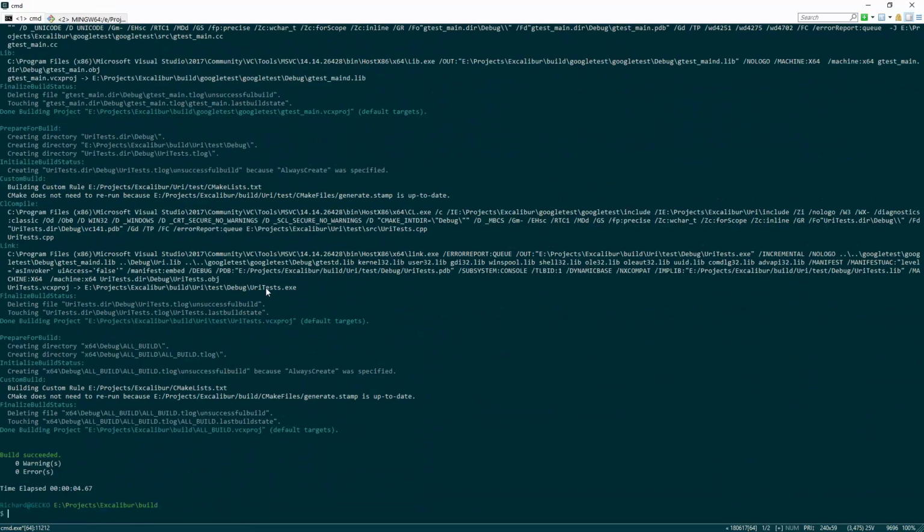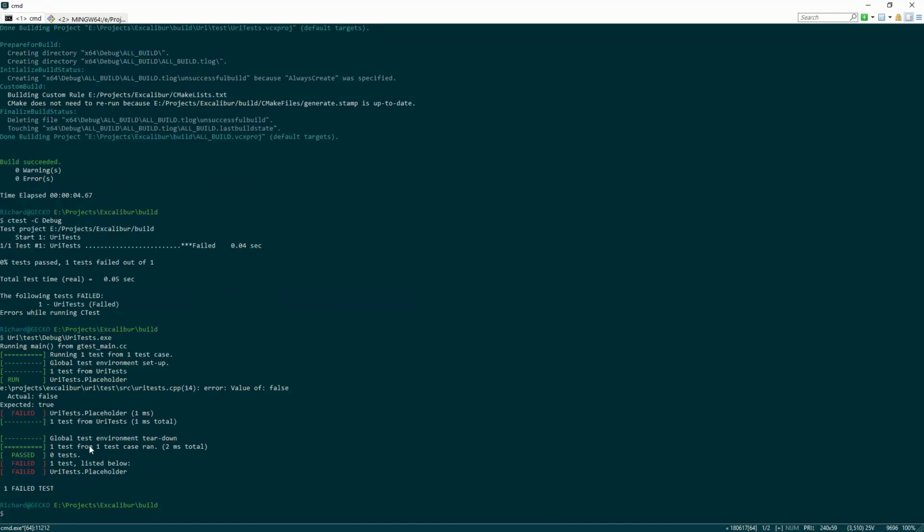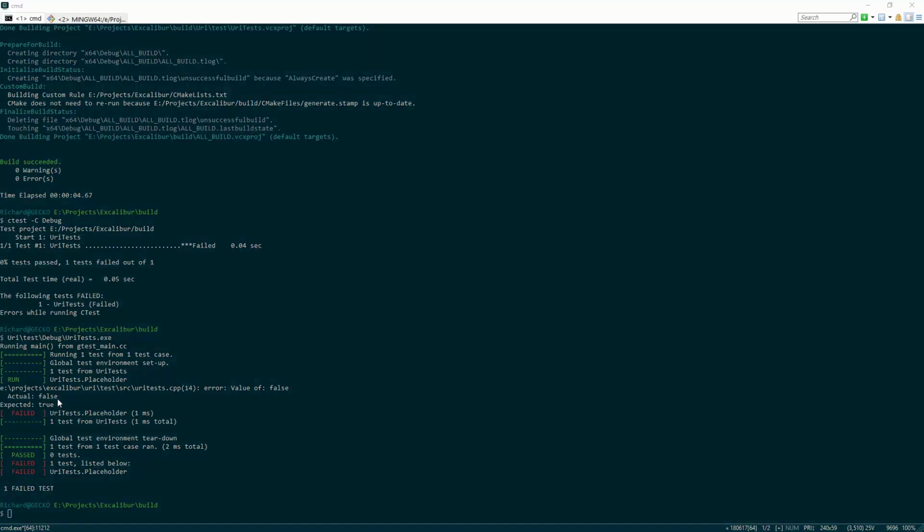Just to show you an example of a failing test. Now when we run ctest, it's going to say it failed, but not really say why. To see why, we're going to have to run the test individually. Now we see that that particular test failed, and it shows us the file name and line number where it failed, and then what was expected and what the actual value was.